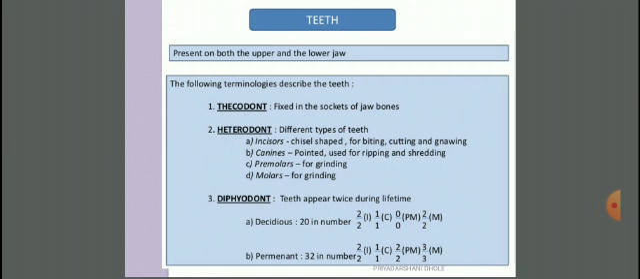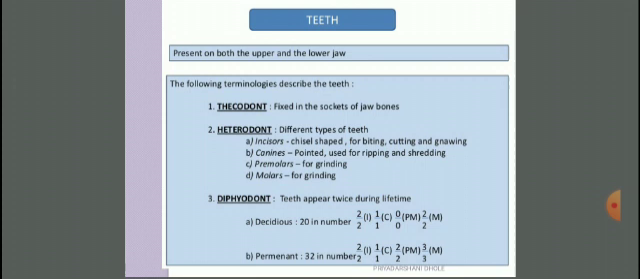Then the third one is diphyodont. Teeth appear twice during the lifetime. In our childhood, the teeth present are 20 in number, and this type of teeth is called deciduous teeth. In adult age, they are permanent and 32 in number. These are the numbers which show the teeth in the upper jaw and lower jaw. You can see in deciduous there are 20.